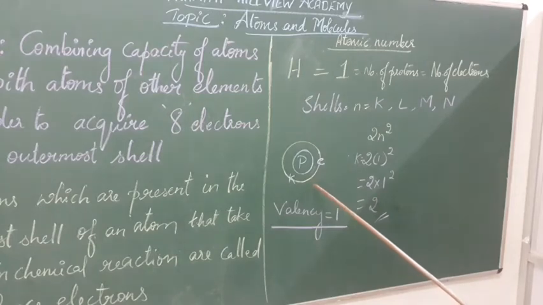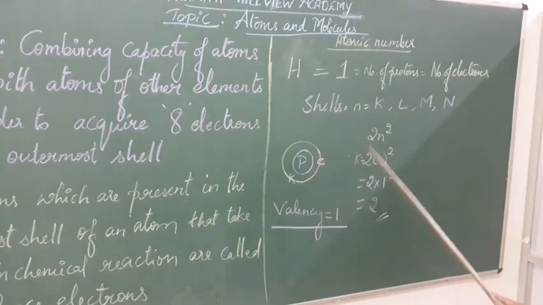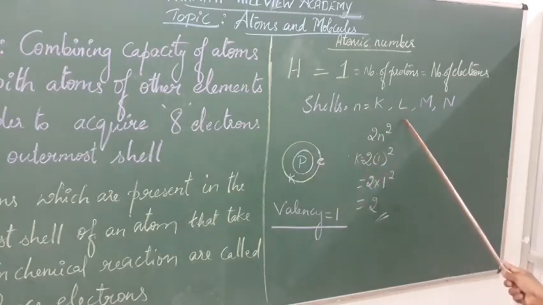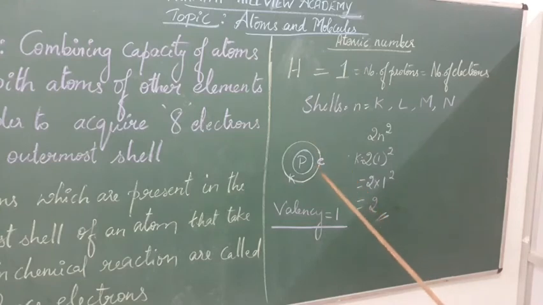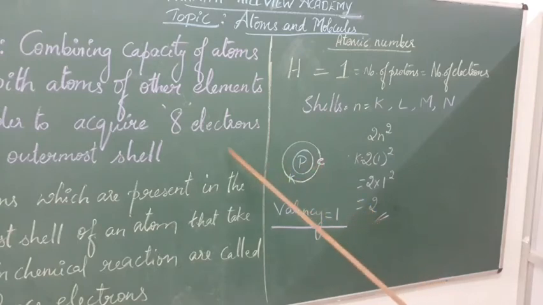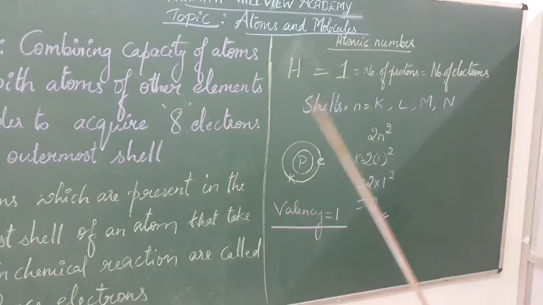If there are more than 2 electrons in an atom, the extra electrons will shift to the next shell, that is the L shell. Like this, the formula holds good for all the shells. So valency means the number of electrons which are present in the outermost shell, and it has to obey the octet rule. What is the octet rule? I will tell you now.